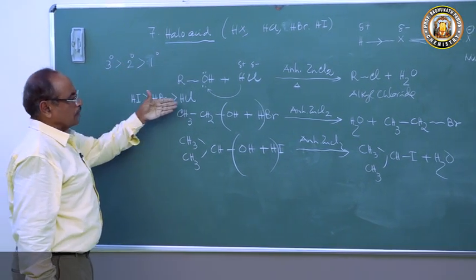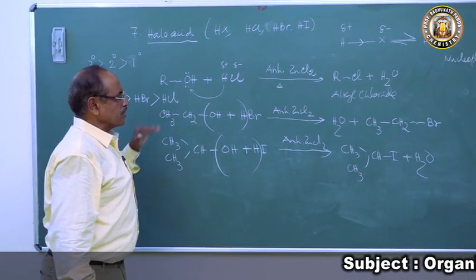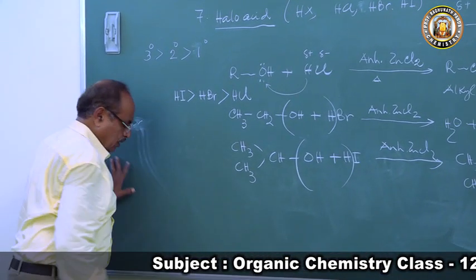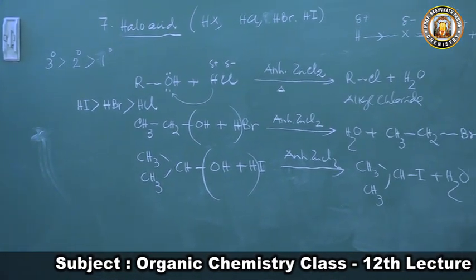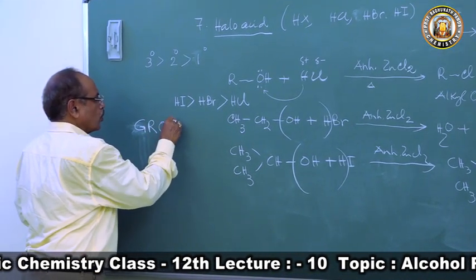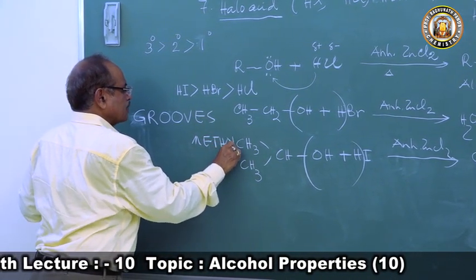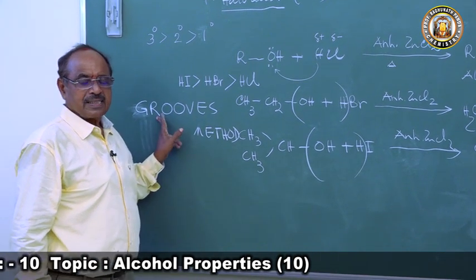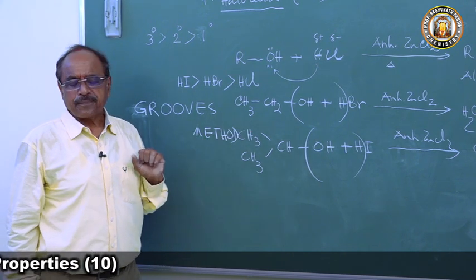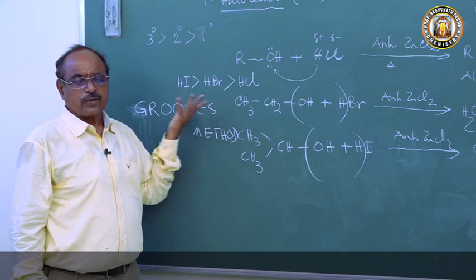So this formation of alkyl halide by treating with HCl, when HCl is taken in presence of zinc chloride, this reaction is called Groove's method. Many children, this is a question that comes in entrance exams. Groove's method is used to prepare alkyl halide. So the Groove's method of preparation of alkyl halide is this, or Groove's reaction.